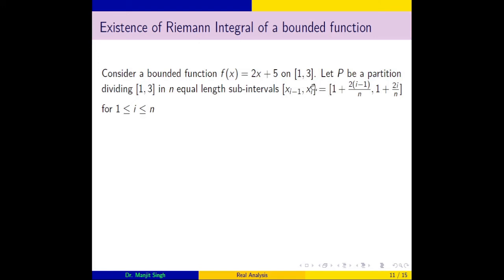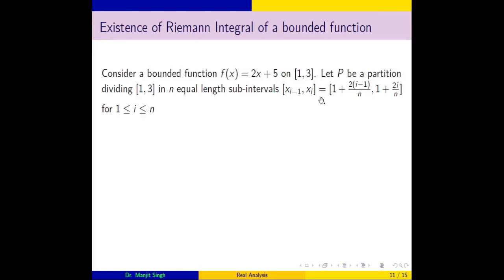So the first point is 1, the second point is 1 plus 2 by n, and the third point, that is x_2, will be 1 plus 4 by n, and in the same way we can find x_i as 1 plus 2i by n. In this way we can find the subintervals.